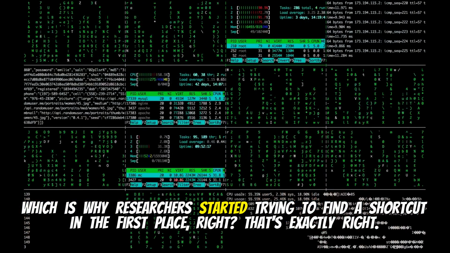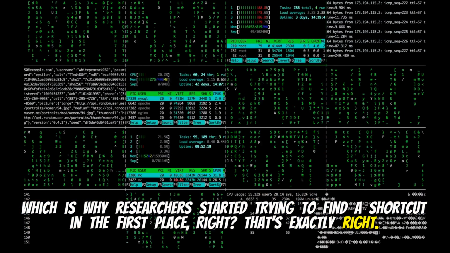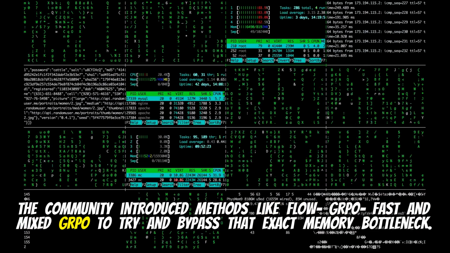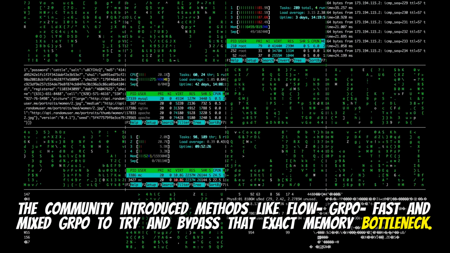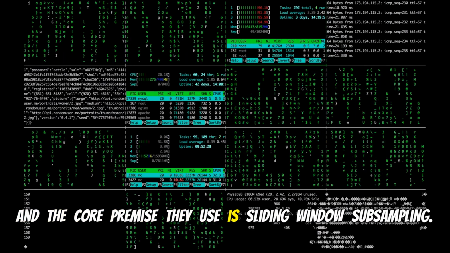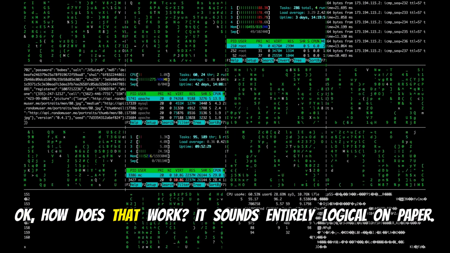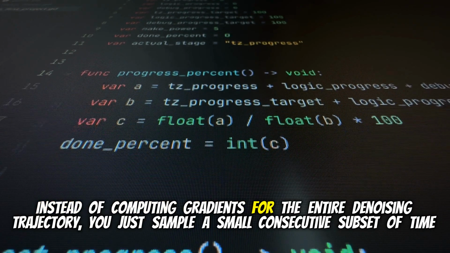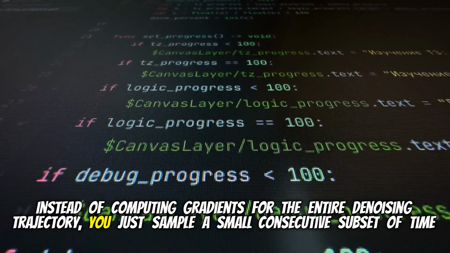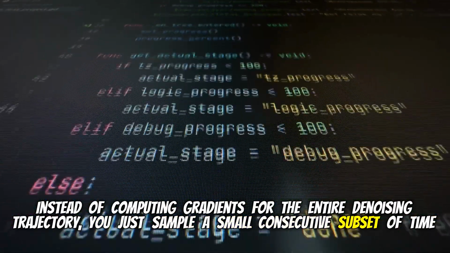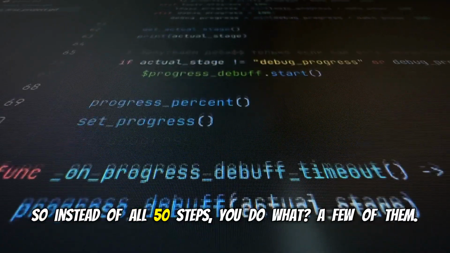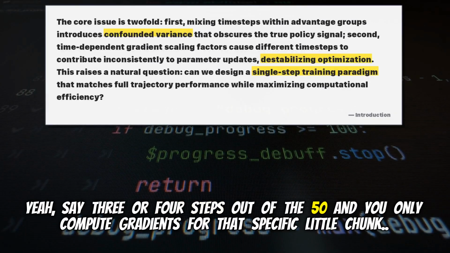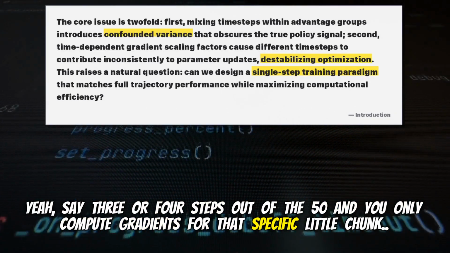Which is why researchers started trying to find a shortcut in the first place, right? That's exactly right. The community introduced methods like Flow-GRPO Fast and Mixed-GRPO to try and bypass that exact memory bottleneck. Right. And the core premise they use is sliding window subsampling. Okay, how does that work? It sounds entirely logical on paper. Instead of computing gradients for the entire denoising trajectory, you just sample a small consecutive subset of time steps. So instead of all 50 steps, you do, what, a few of them? Yeah, say 3 or 4 steps out of the 50. And you only compute gradients for that specific little chunk.